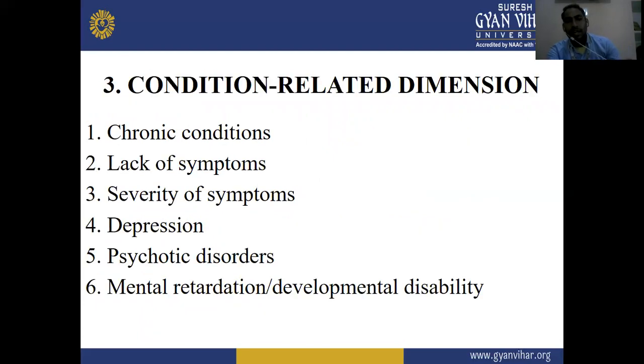Next one is condition related dimensions. First one, chronic conditions. Second one is lack of symptoms. Third one is severity of symptoms. Fourth one is depression. Fifth one is psychotic disorders. Next one is mental retardation and developmental disability conditions. These are the condition related dimensions.